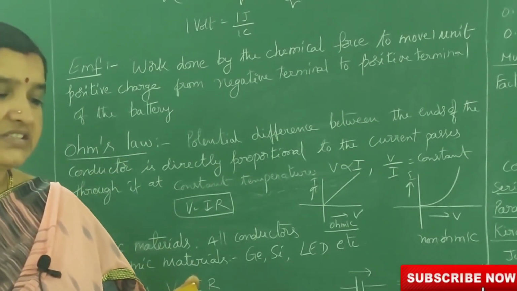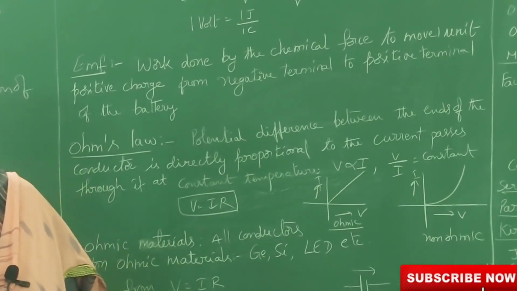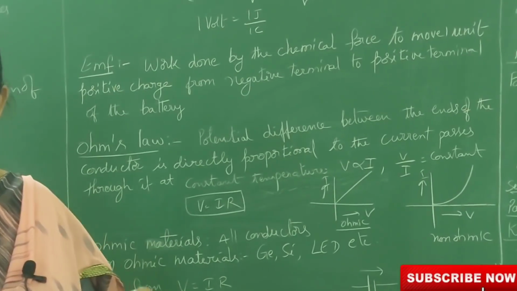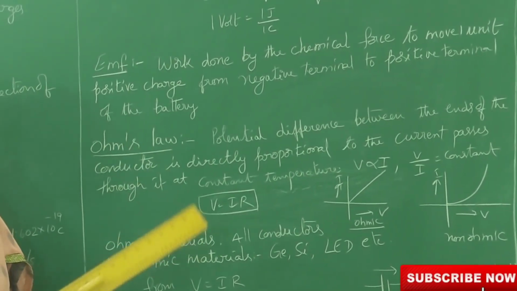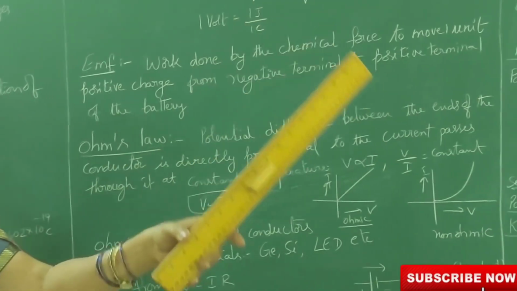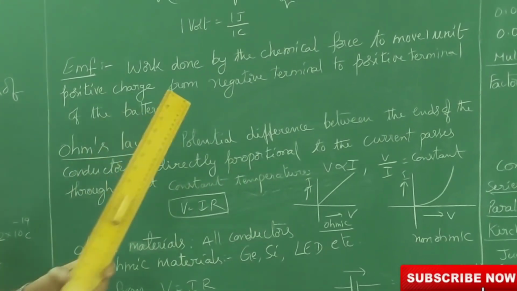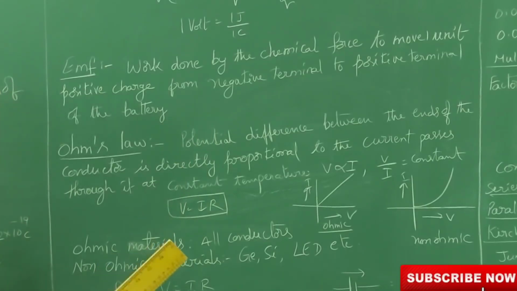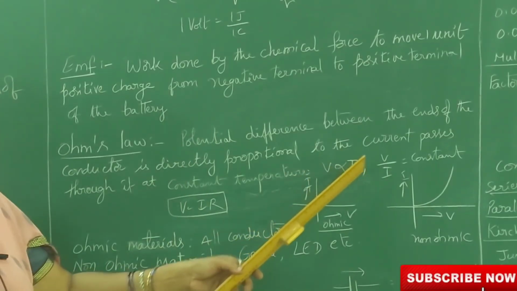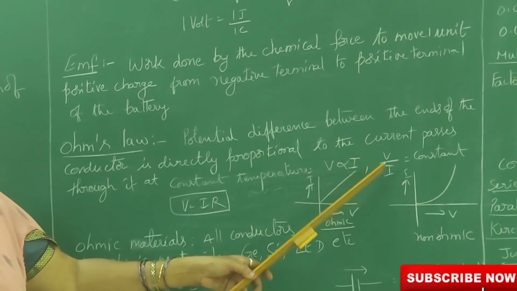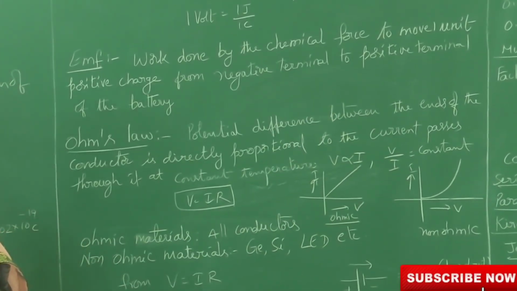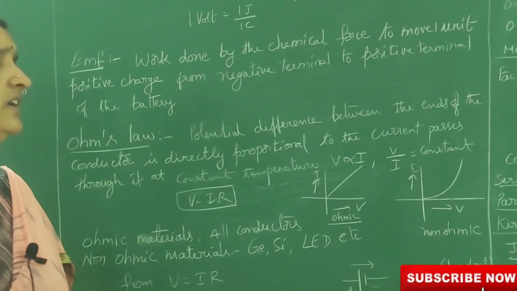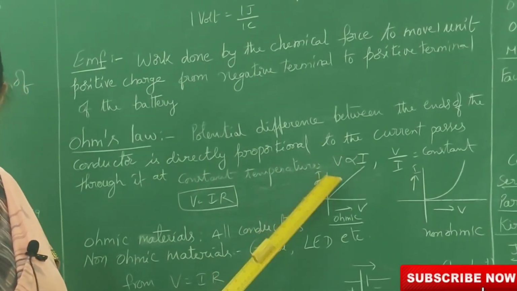If the temperature is changed, the resistance of the conductor also changes. That's why, at constant temperature, the potential difference at the two ends of a conductor is directly proportional to the current passing through it. That is called Ohm's law. Experimentally it is proved: V is proportional to I, or otherwise we can say V by I is equal to a constant. For all conductors or all substances, is this rule applicable or not?